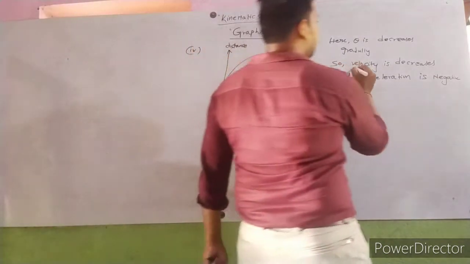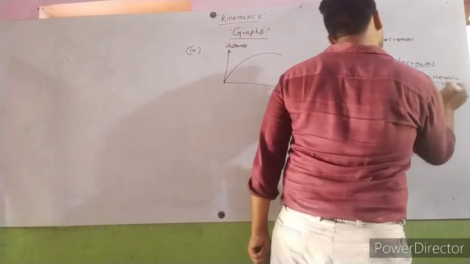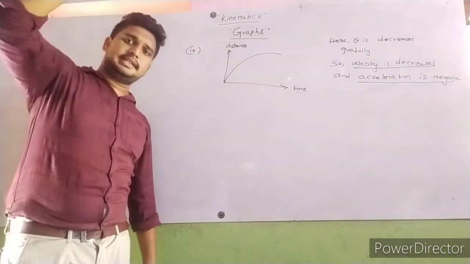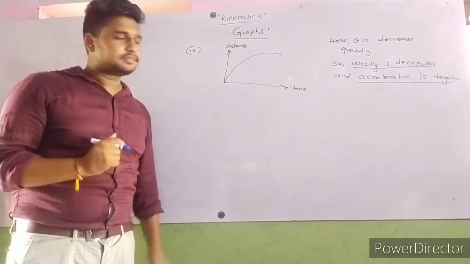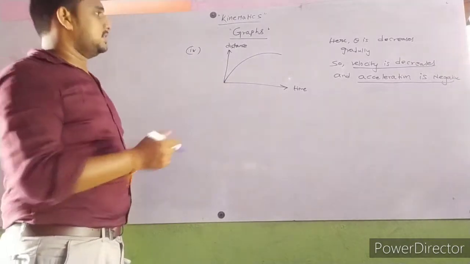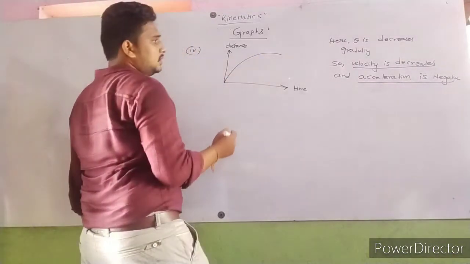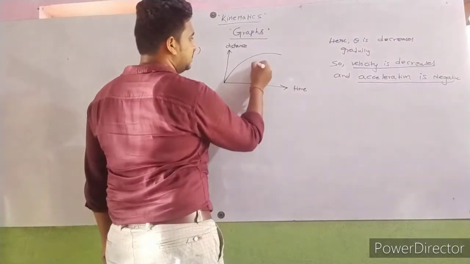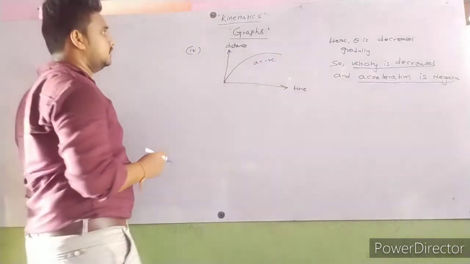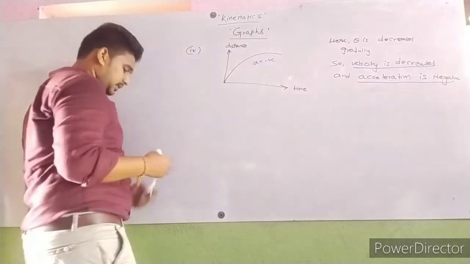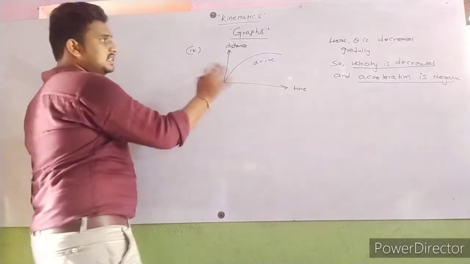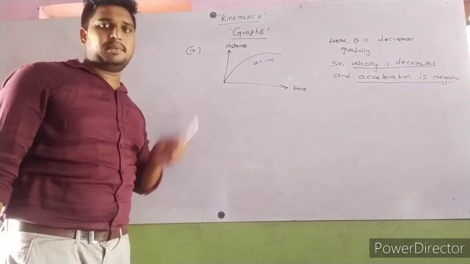This is very important: whenever velocity decreases, at that time acceleration is negative. If velocity increases, acceleration is positive. Velocity decreases, acceleration is negative. This indicates velocity decreases, acceleration negative. This is about distance versus time graphs.